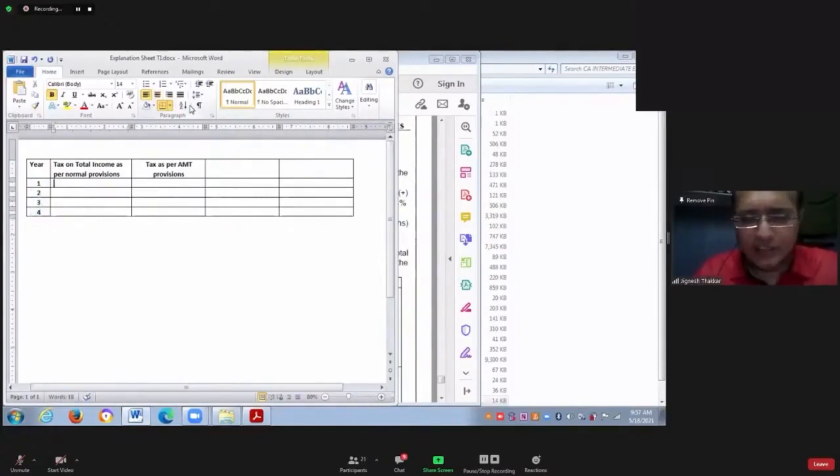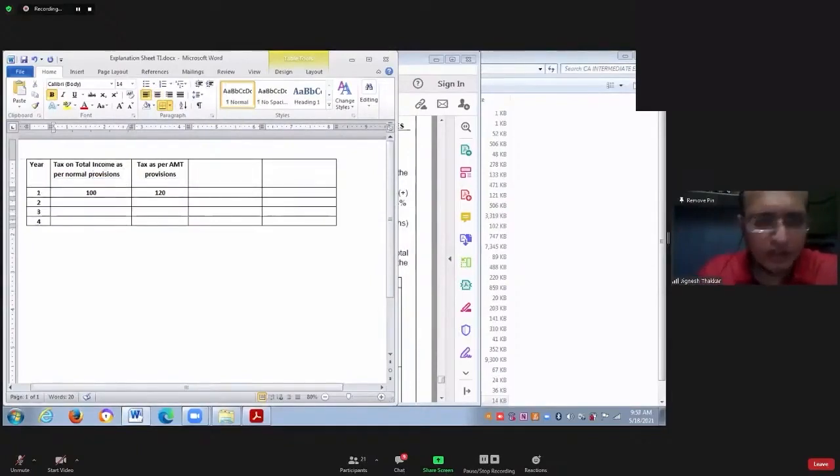Your tax as per normal provision is say 100, and tax as per AMT provision is 120. So government says if the tax as per AMT provision is more, then you pay tax as per AMT provision. If tax as per normal provision is more, you pay tax as per normal provision.